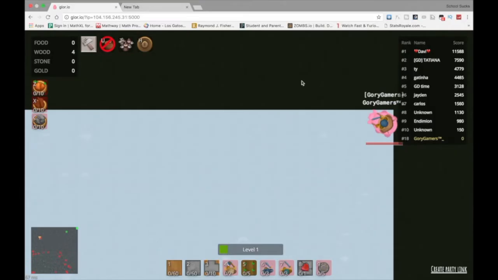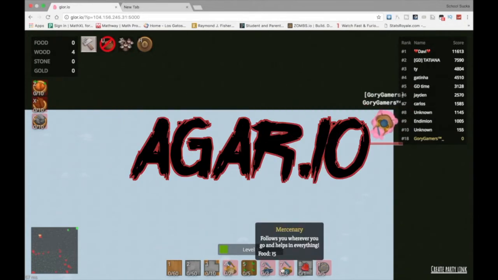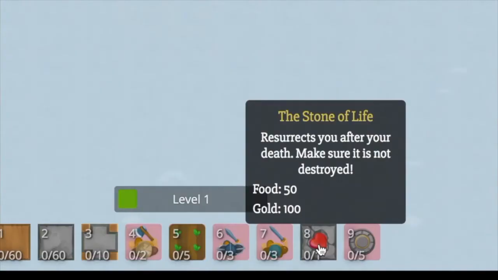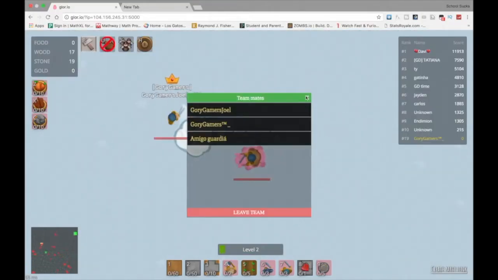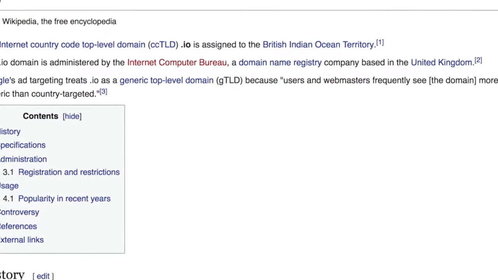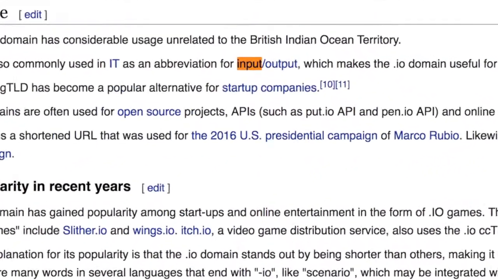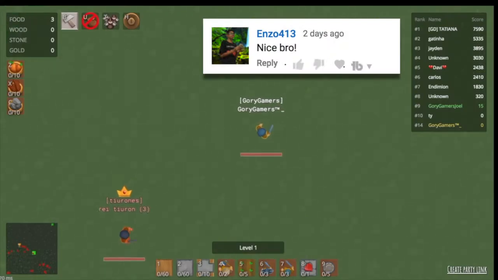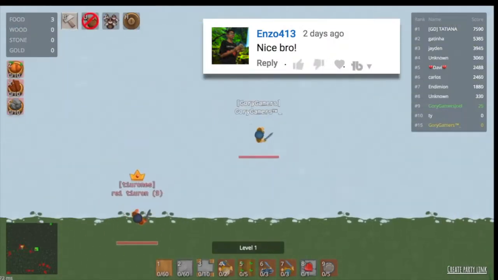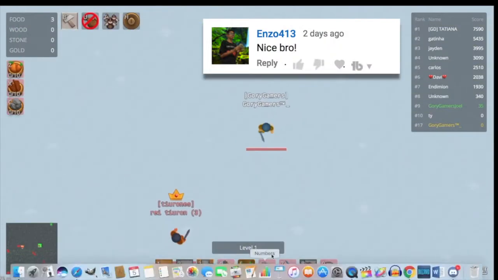First of all, if you don't already know what a .io game is, it's basically a popular online genre of MMO games that have .io URL extensions. These games are usually very simple and easy to play online with hundreds of other players. The URL extension actually sometimes stands for British Indian Ocean, and sometimes it just stands for input-output. Either way, the game developers probably chose the IO URL extension just because it sounded cool.